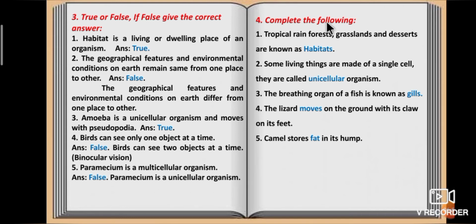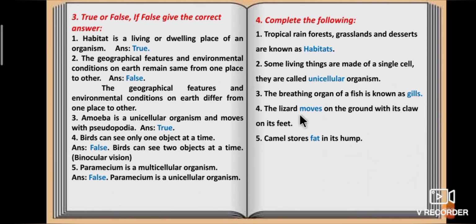Fourth one. Complete the following. First one. Tropical rainforest, grasslands and deserts are known as dash. Tropical rainforest, grasslands and deserts are known as habitats. Second one. Some living things are made of a single cell. They are called unicellular organisms. Third one. The breathing organ of a fish is known as gills.